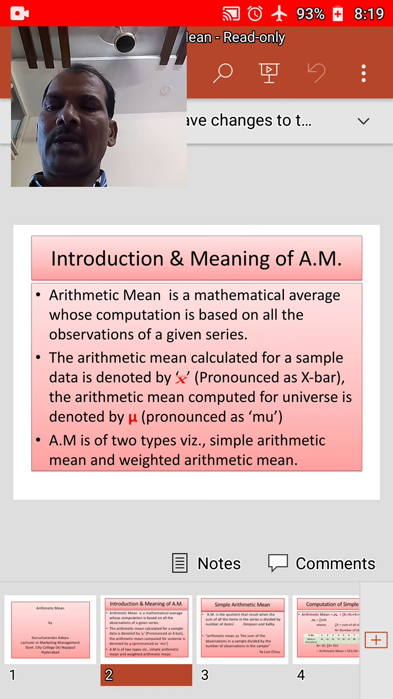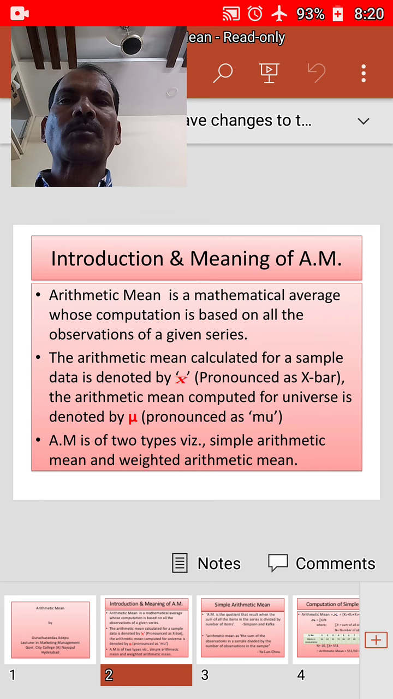Arithmetic mean may be of two types, namely simple arithmetic mean and weighted arithmetic mean. Thus an appropriate prefix is added to the word arithmetic mean to suit the requirements of the statistical analysis.